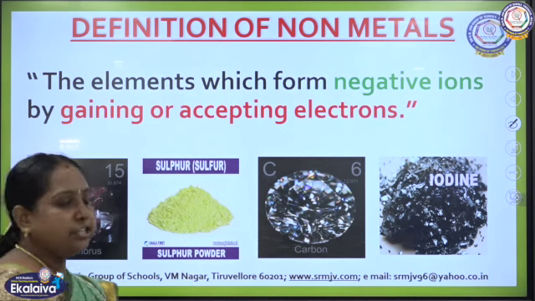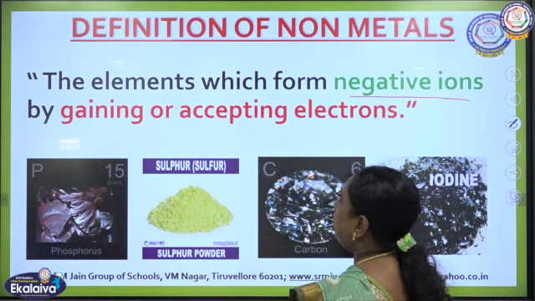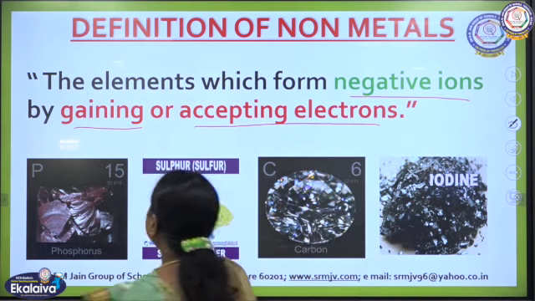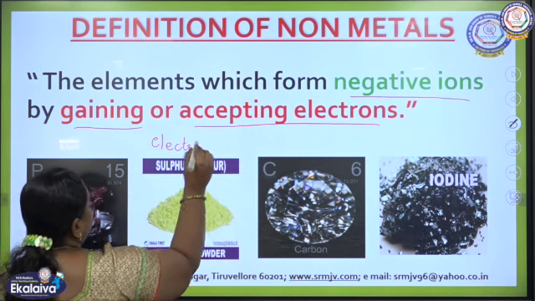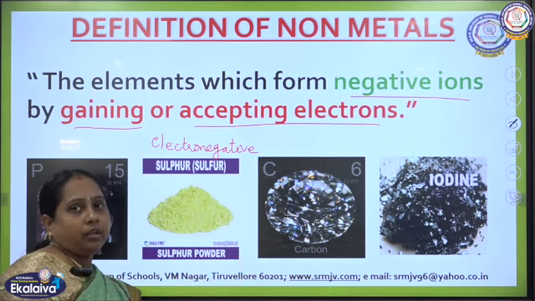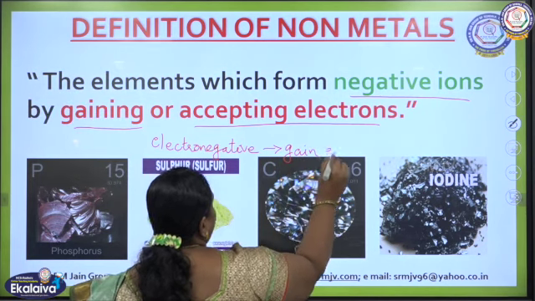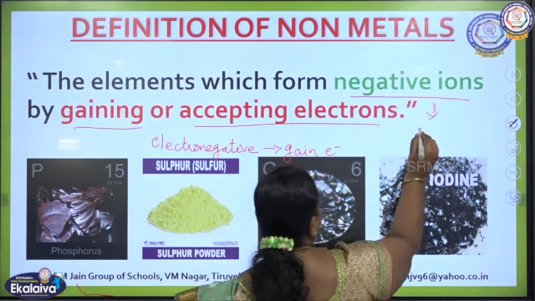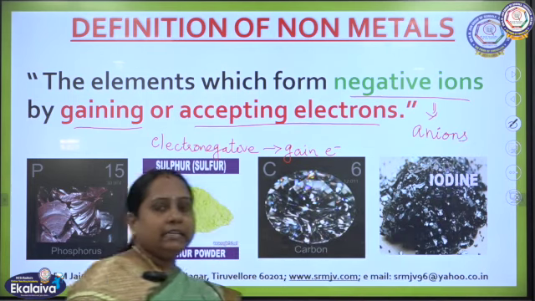If you check the definition of non-metals, they are the elements which form negative ions by gaining or accepting electrons. Already I told you, children, non-metals are electronegative elements. As they are electronegative in nature, they have the tendency to gain electrons. As they gain electrons, they form negatively charged ions, and the negatively charged ions are called anions. Anions carry a negative charge.